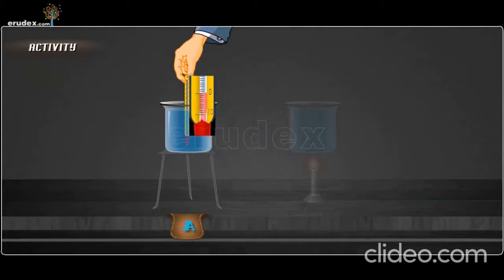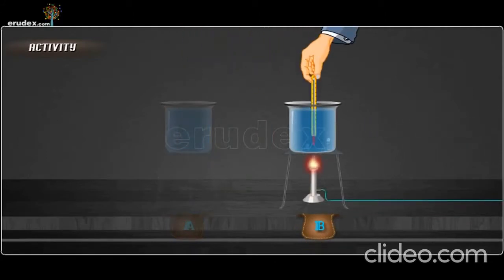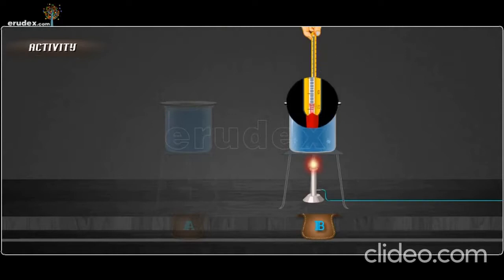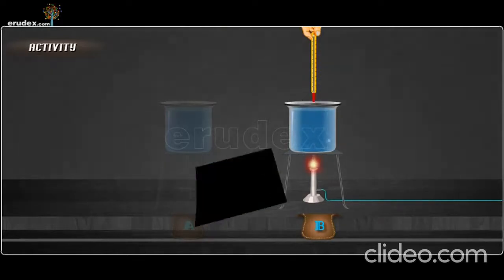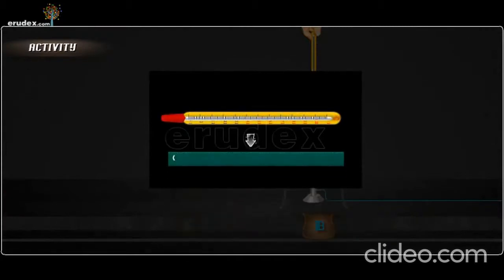In another set, take a beaker full of boiling water. It is observed that the reading shows 100 degrees Celsius in the thermometer. But when the thermometer is taken out of the water, immediately the mercury level falls. Hence, a laboratory thermometer cannot be used instead of a clinical thermometer.